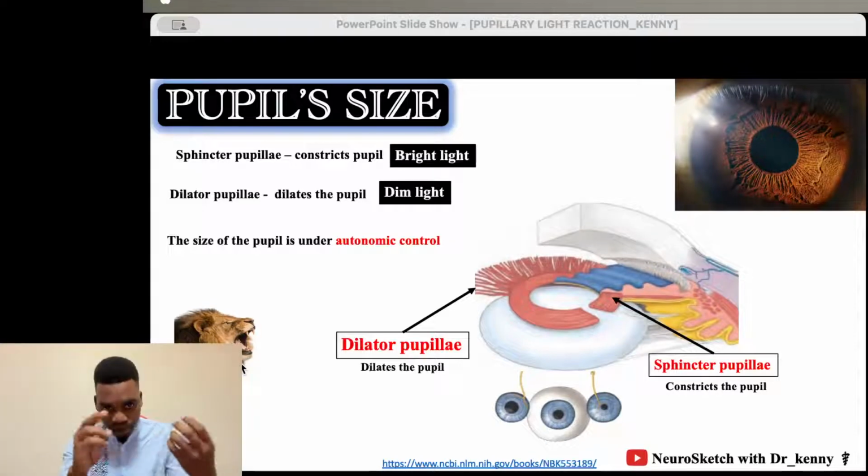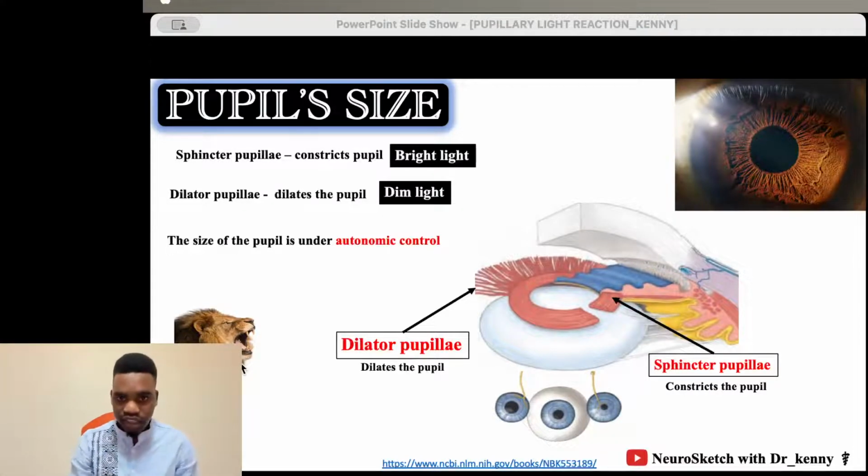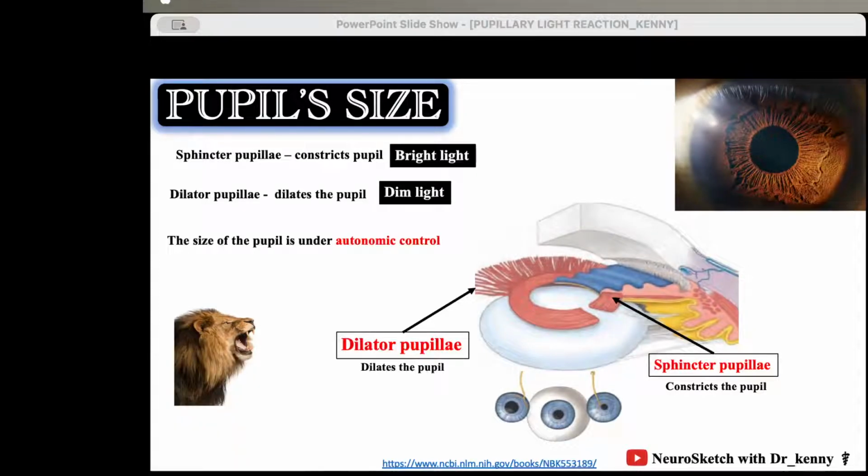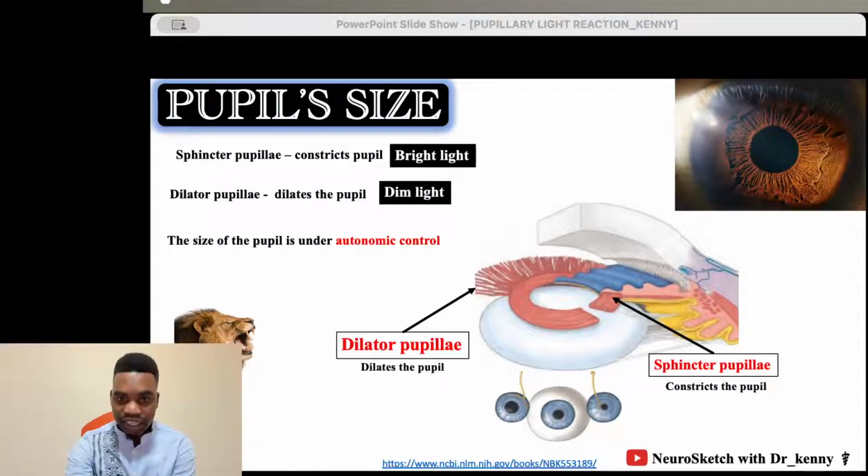So now you have seen the lion is coming. What happens in your pupil? Does it constrict or dilate? Because you want to take appropriate actions, whether to fight or to flee. So your pupil will dilate so as to get enough light coming from the lion or from that dangerous stuff, so that you take appropriate action.